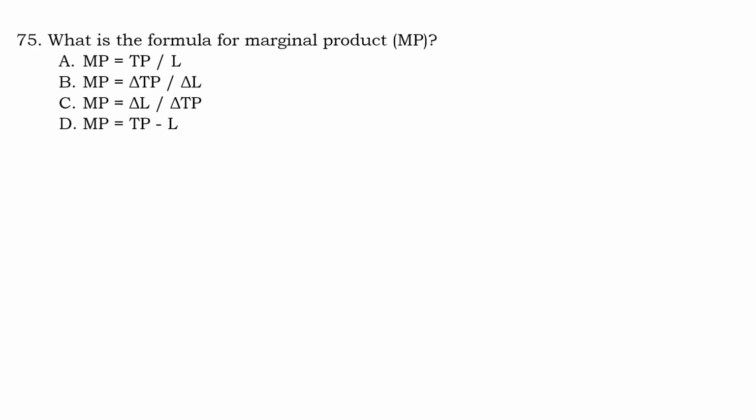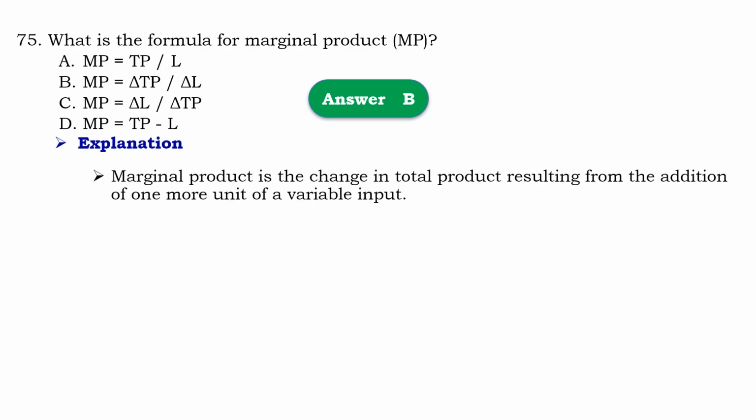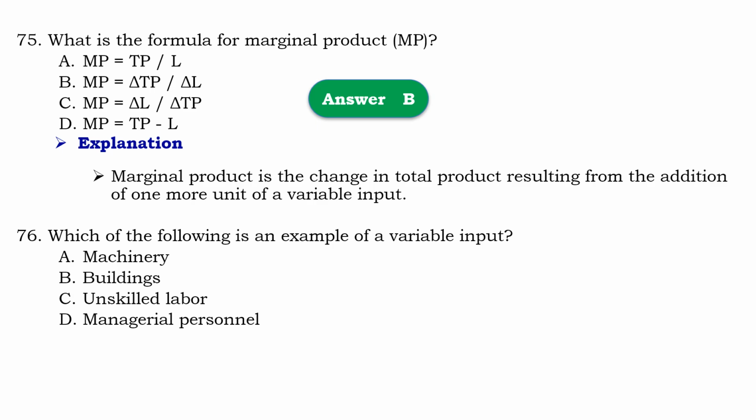Question number 75: what is the formula of marginal product? So that should be B, marginal product is equal to the change in total product over the change in quantity. Means that marginal product is the change in total product resulting from one additional unit of variable input. Question number 76: which of the following is an example of a variable input?